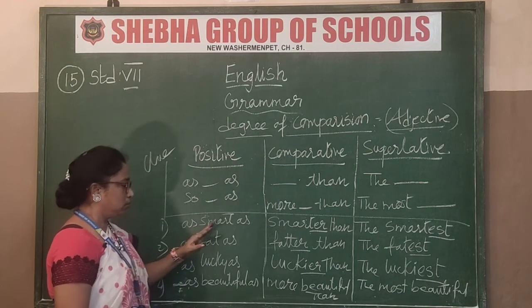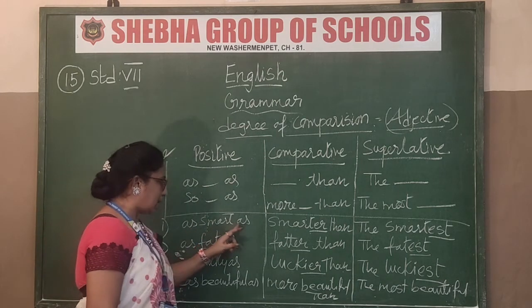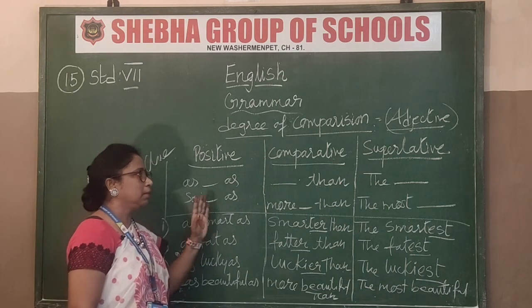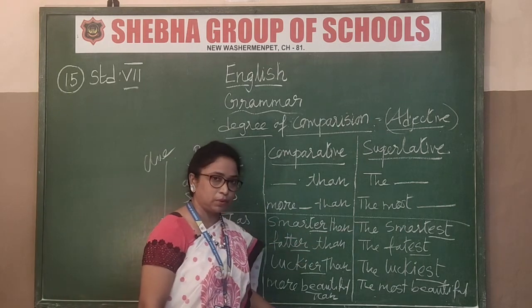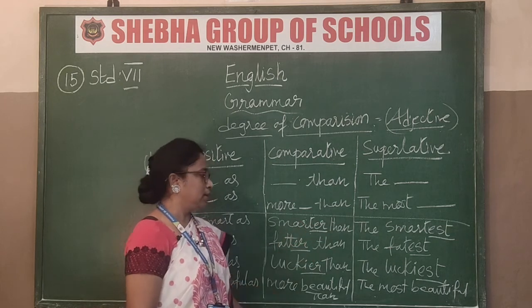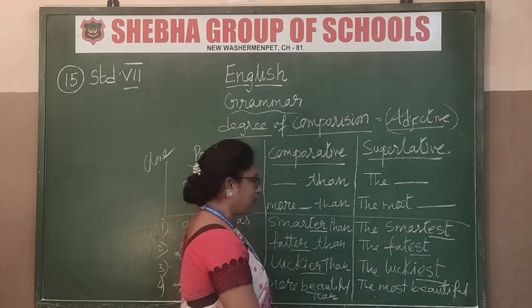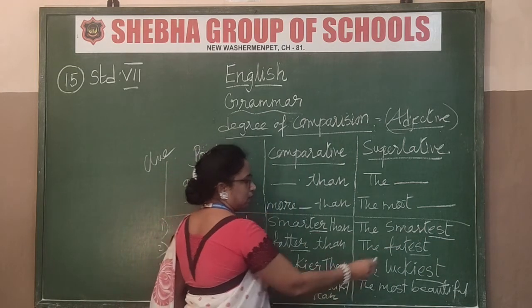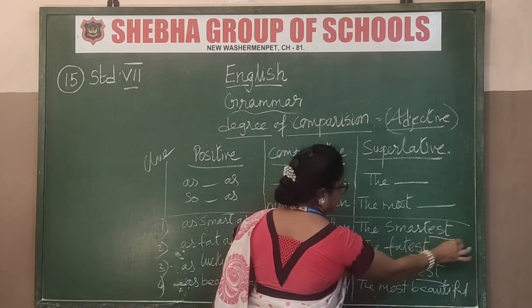Now see, this word is given to you. The adjective is given: as smart as. This is the positive degree. Now comparative: smarter than. See, smarter, e-r. Then superlative is the smartest. See the spelling? Smarter, e-r. Then smartest, e-s-t.